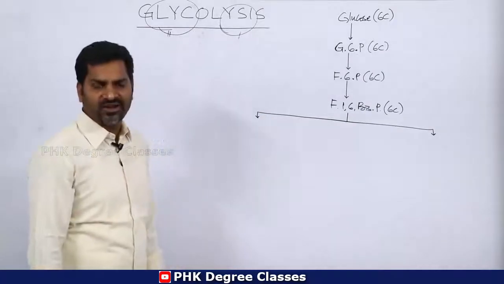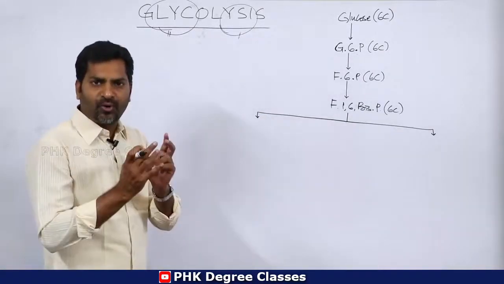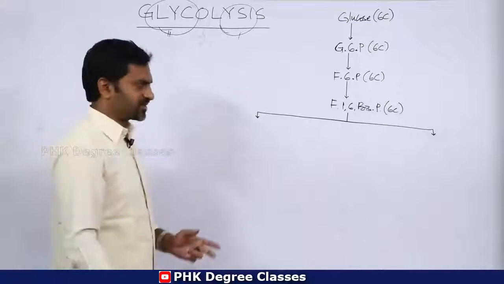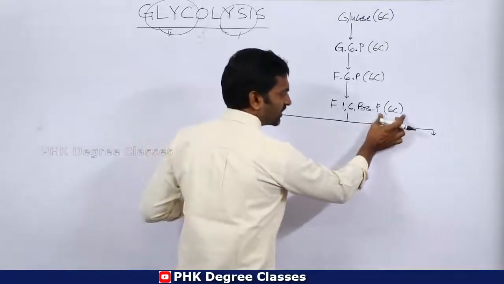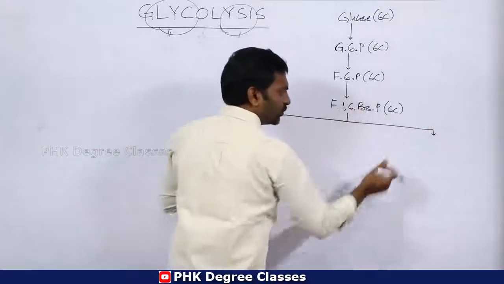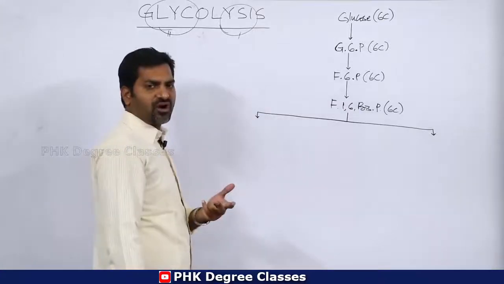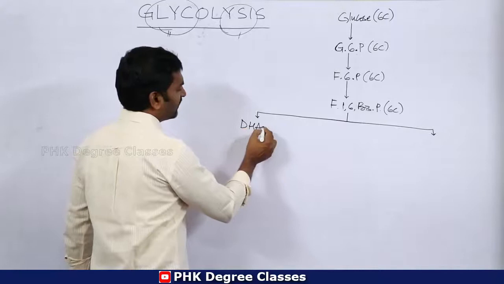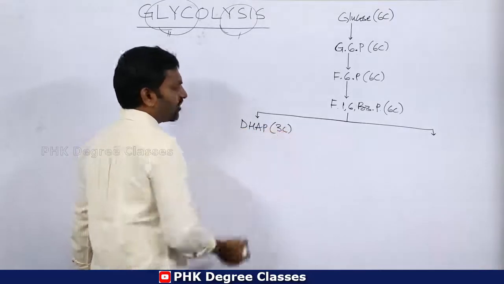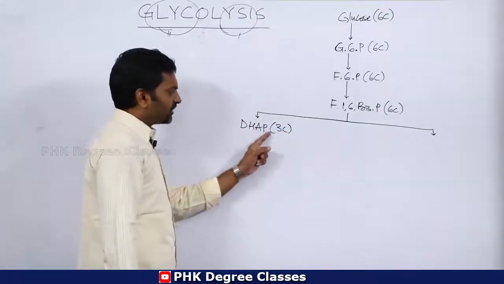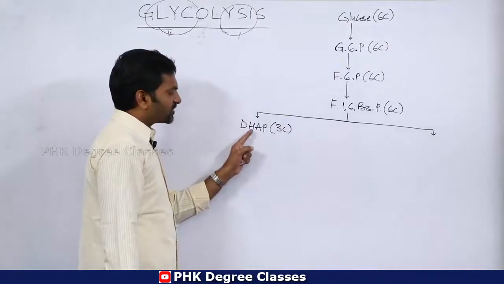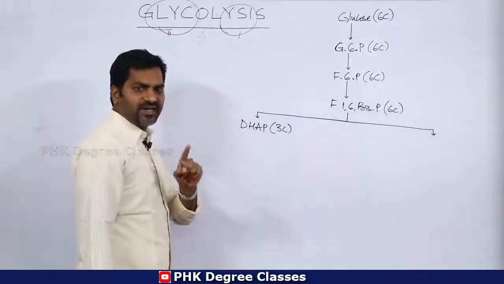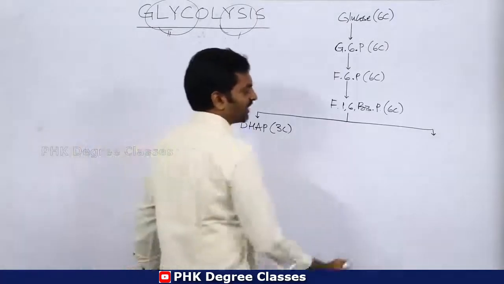Trioses are nothing but compounds that each have 3 carbons. So this 6-carbon compound is bifurcated into 2 3-carbon compounds, or trioses. One is DHAP, a 3-carbon compound. DHAP stands for dihydroxyacetone phosphate.